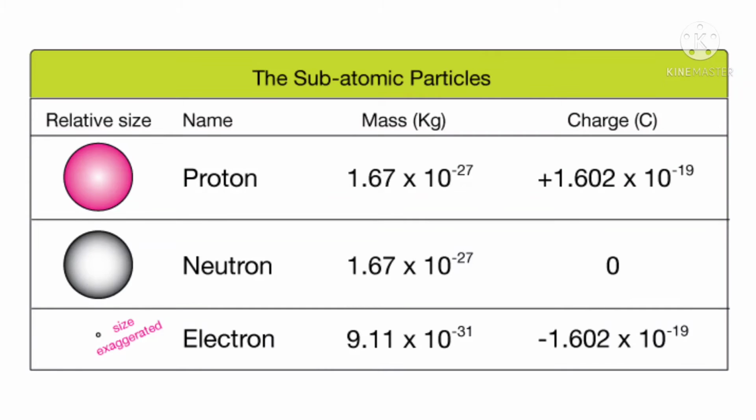The neutron has mass 1.67 × 10^-27 kilogram, but it has no charge. It is electrically neutral. And the electron has mass 9.11 × 10^-31 kilogram and charge minus 1.602 × 10^-19 coulombs.